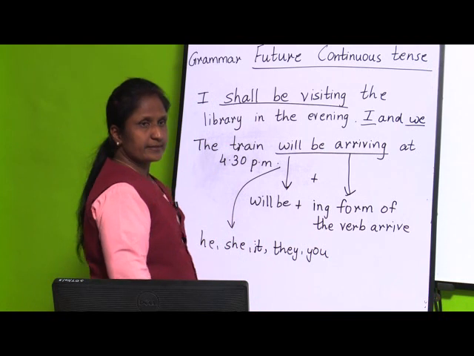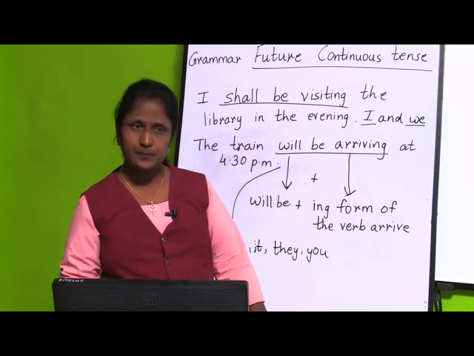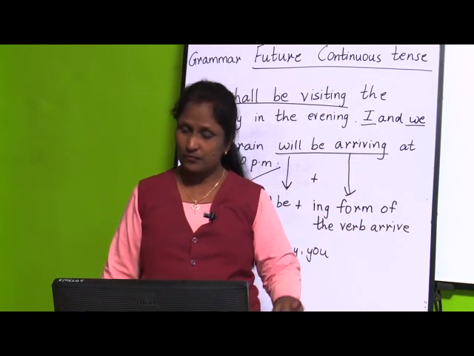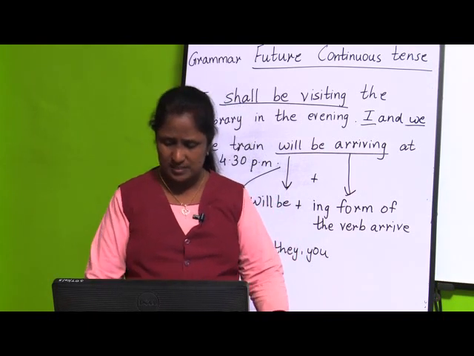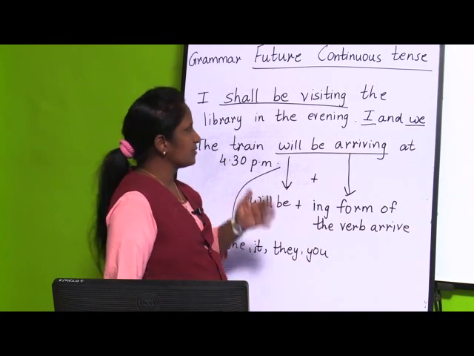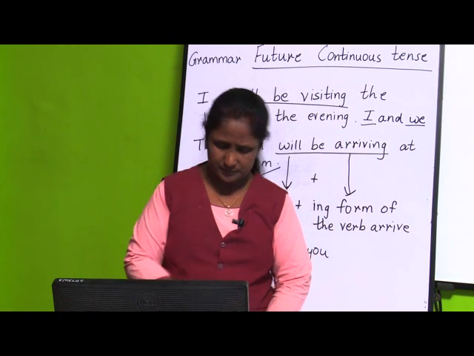That time we use this word that is will plus the original form of another verb. So, in this way you will be forming the future continuous tense, and these are some of the examples I have told you. In that way you are going to solve the exercise.